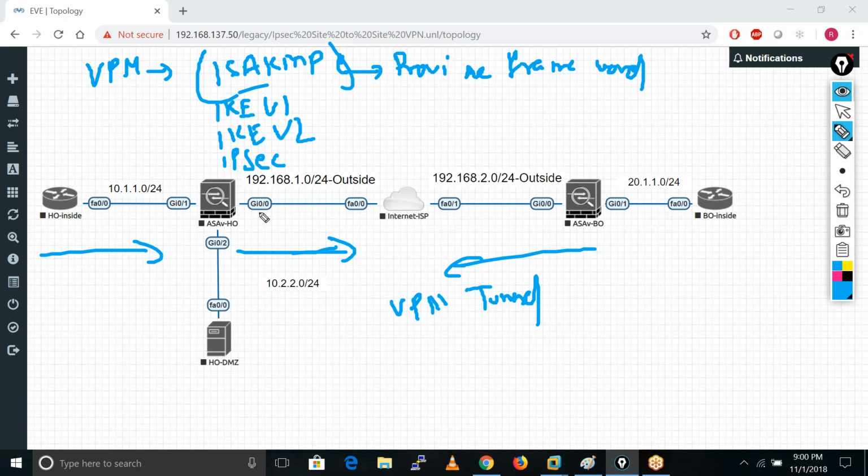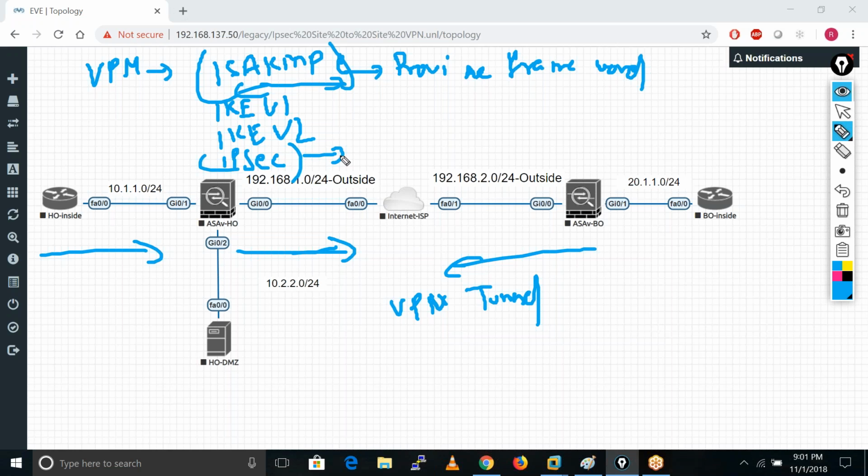So for the forming of that VPN tunnel, ISAKMP helps us. It provides the full framework for how peer 1, the ASA in head office, and the ASA in branch office exchange the parameters and how they agree on the parameters. That thing is exchanged by using this protocol only.